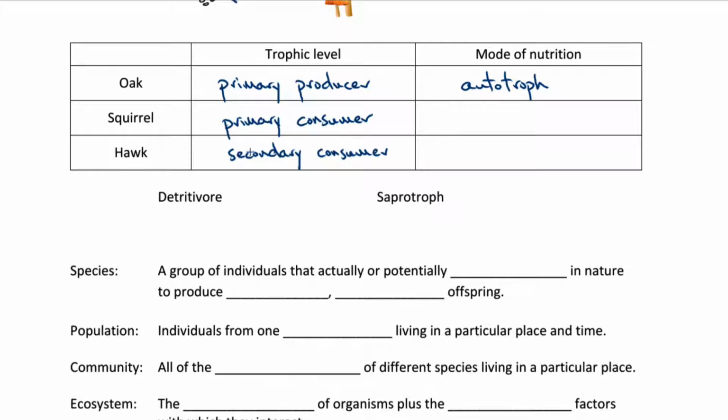In contrast, both the squirrel and the hawk are heterotrophs. Heterotrophs are organisms that get their organic food molecules, and therefore also their energy, from eating other organisms.